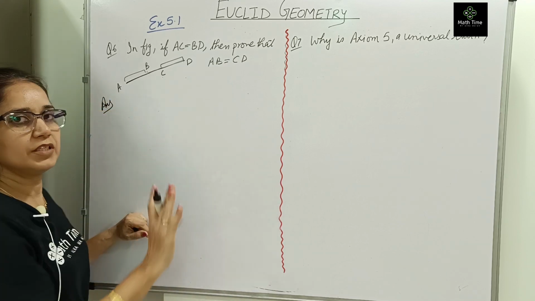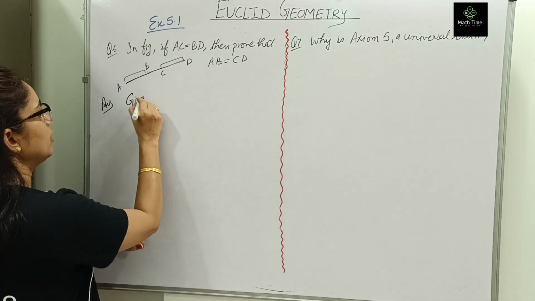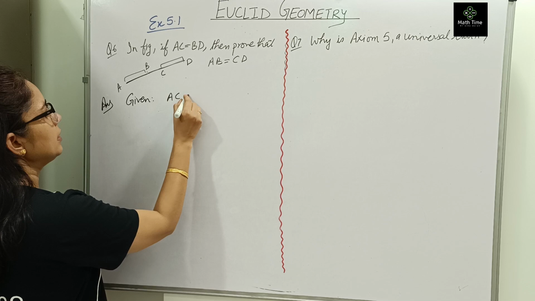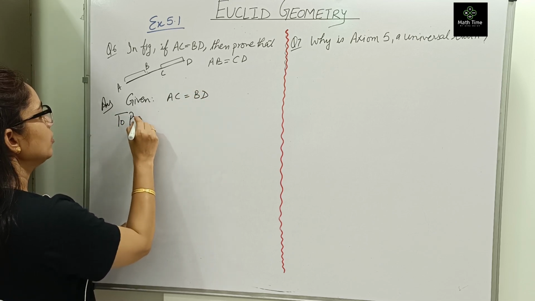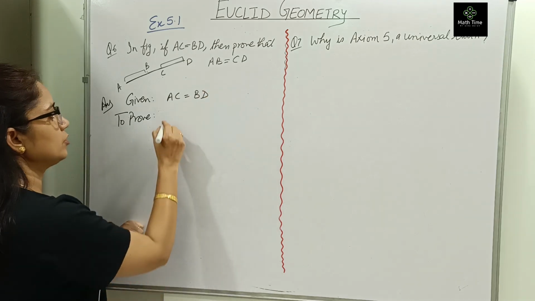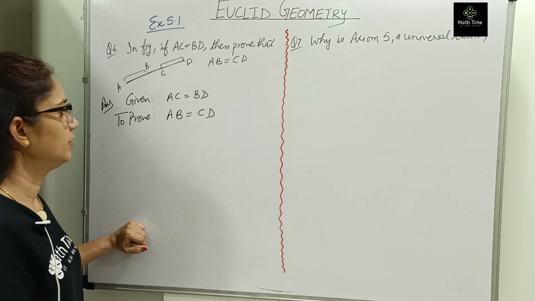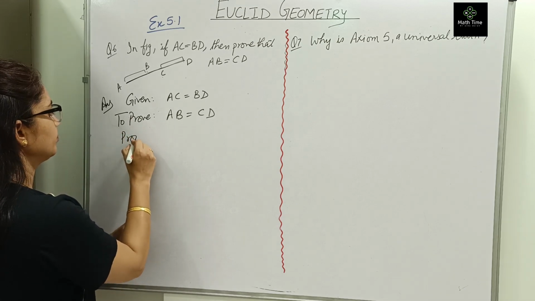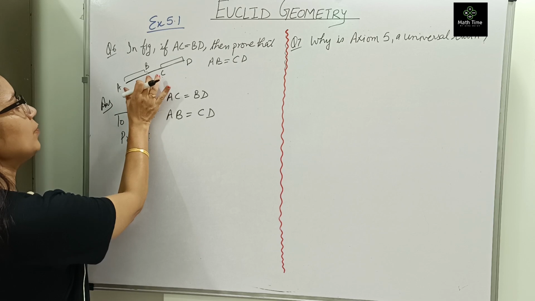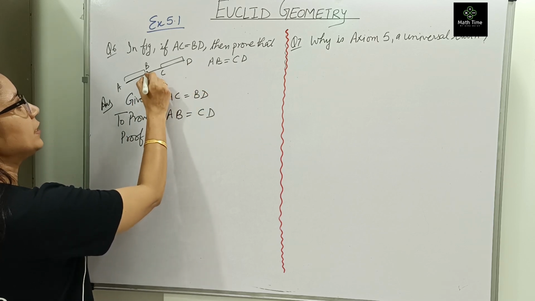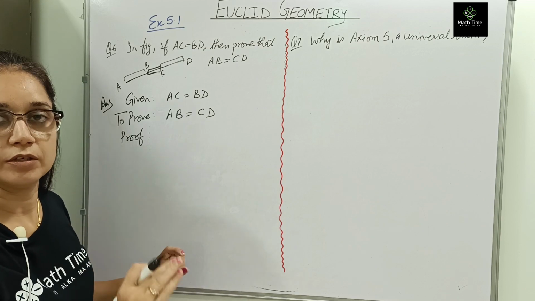What is given? Always write what is given and what is to prove. You have to write that. Given: AC is equal to BD. To prove: AB equals CD. Right? Now the proof. We have to reach AB equals CD. First see where AB is and where CD is. So what do we need to remove from both? This BC. BC needs to be removed.